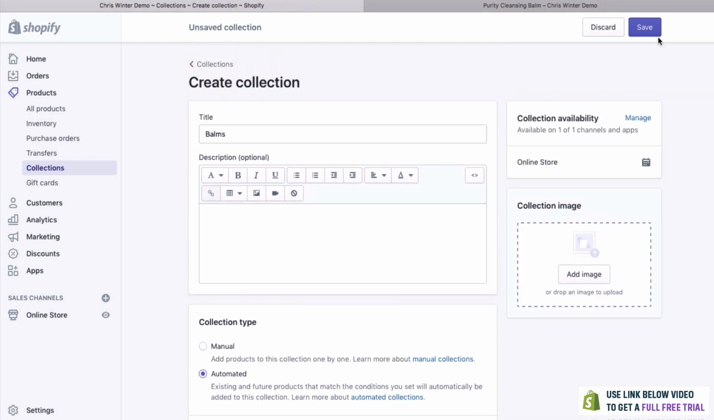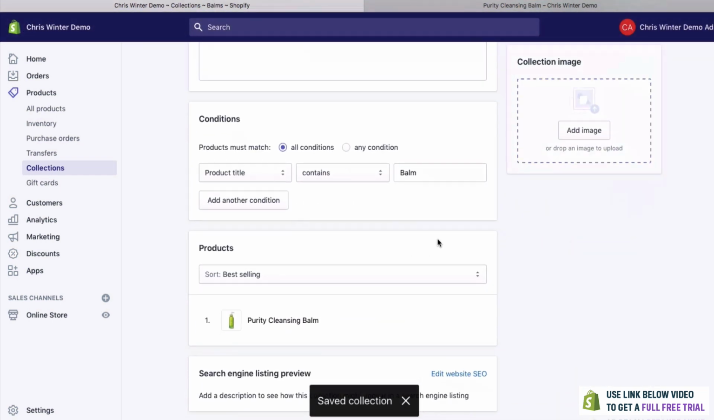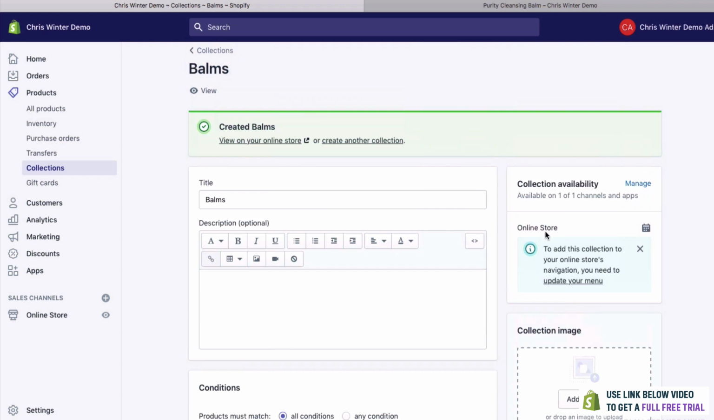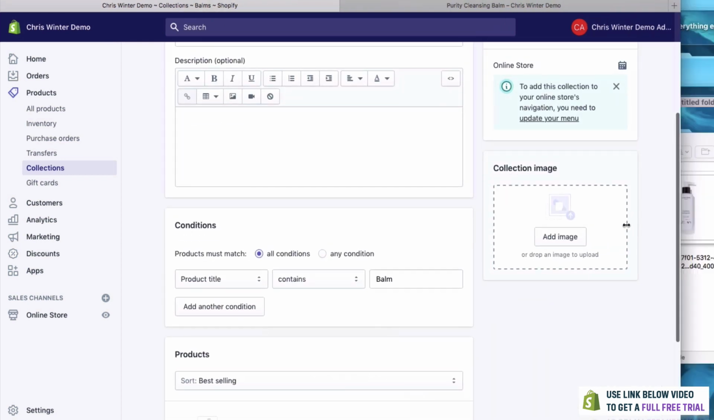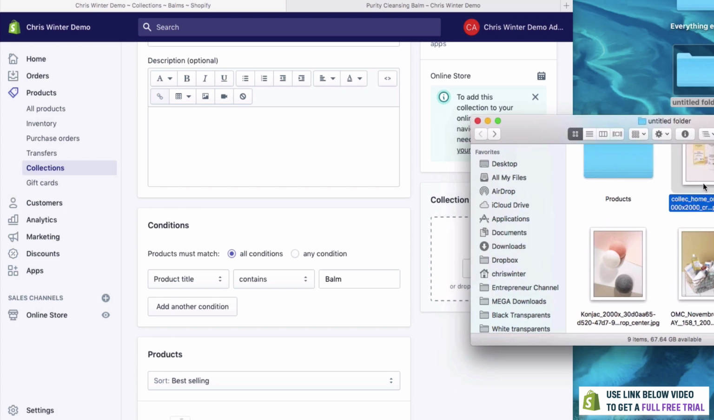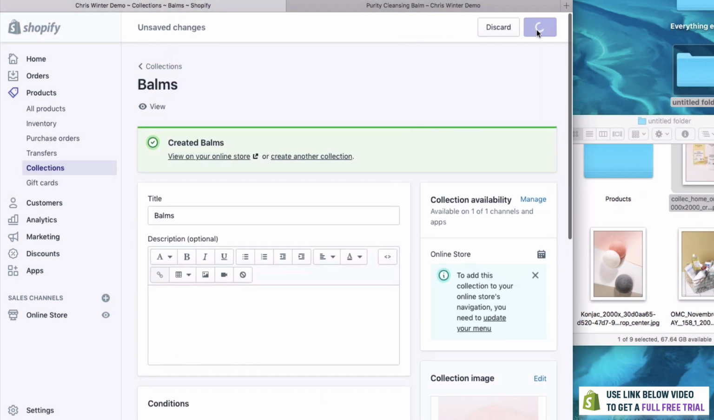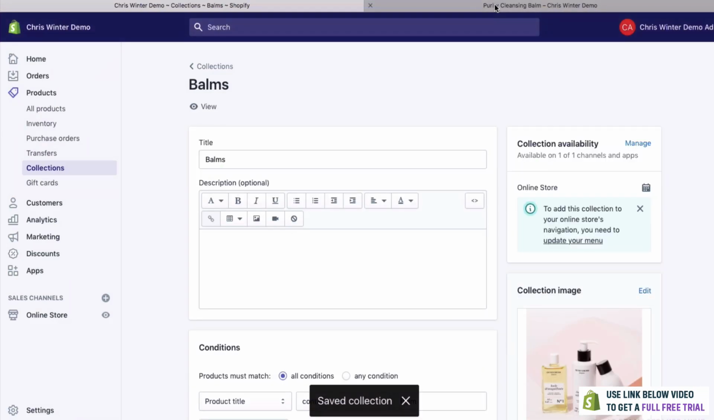We click Save. Anything that has the word balm in it is going to be in here. And look, the product that we already have is automatically in here. That's fantastic. So if we create anything again that has that in the name, it's going to be automatically added. You can also add a collection image. So we could add an image right here. Let's just say this image right here. Drag that in. And that can be used all around the website.